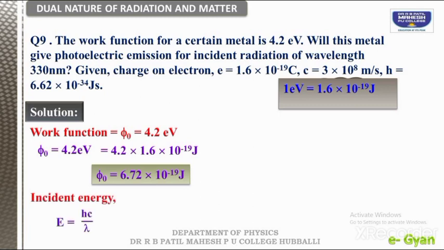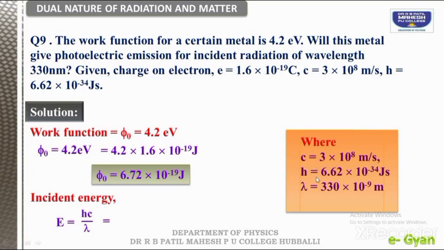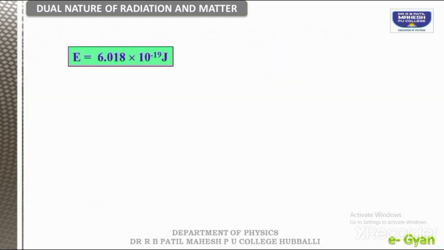So incident energy E is equal to hc divided by lambda. Here we have c, h, lambda, all the given values. So if we use this one, then we are getting the answer. Have you calculated, students? Okay, so I am giving a little bit of time. Okay, now I am giving you the answer, that is 6.018 into 10 to the power minus 19 joules.